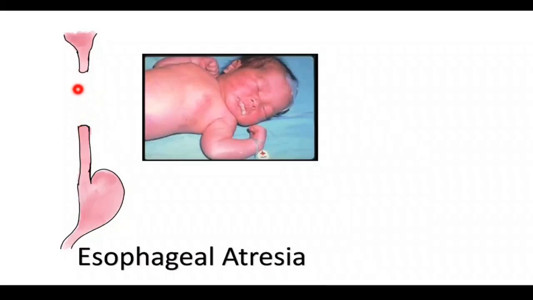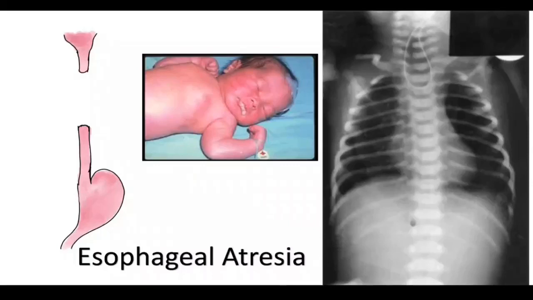This is a pure esophageal atresia where there is no connection between the esophageal ends. So, esophageal atresia generally affects the newborn period. We can see the coiling of the Ryle's tube in case of esophageal atresia. The Ryle's tube is not going beyond this point.